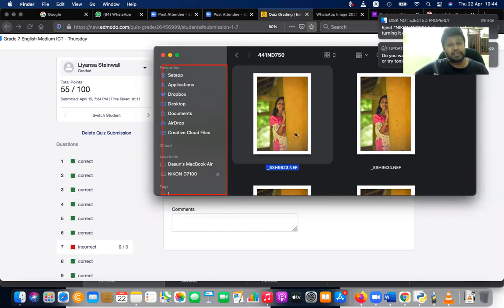So please note the file, right? So where is this file? In which device is this file?